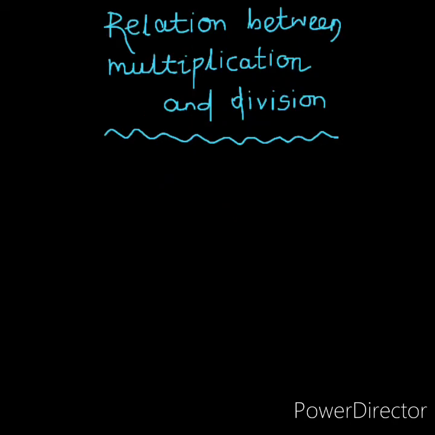Okay, students. Now let us move on to our next topic, the relation between multiplication and division. Let me take one example. 7 into 3 equals 21. This is the multiplication. Now how can we convert it into division?